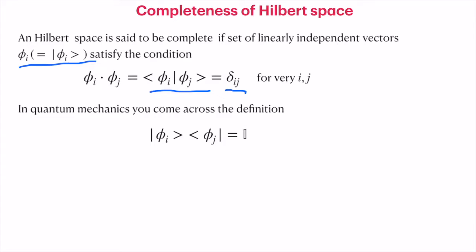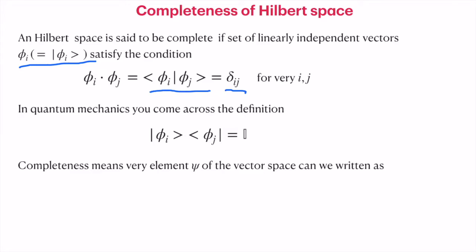Once this condition is satisfied, these bases can be used to express any element psi as a linear combination of them. That is, psi is equal to the sum over n of a_n phi_n. So any vector can be expressed in terms of phi_n, meaning the phi_n form the basis elements of the Hilbert space.